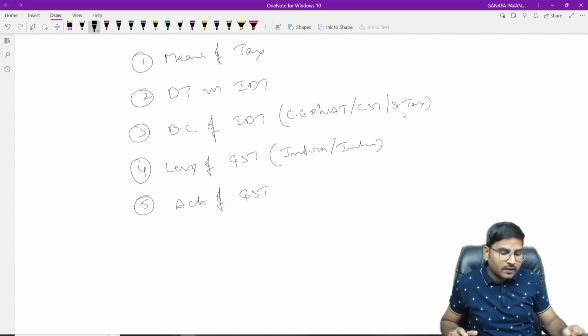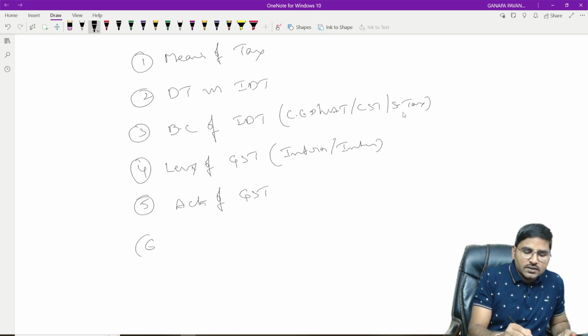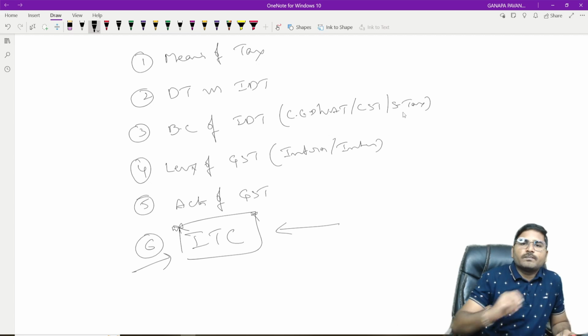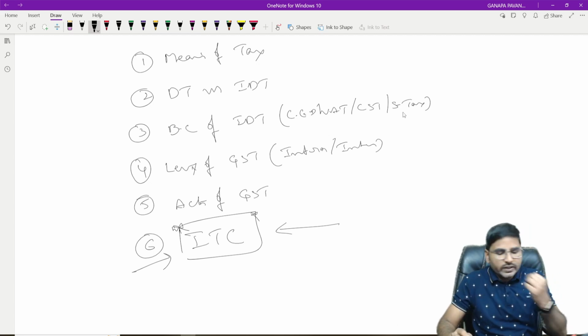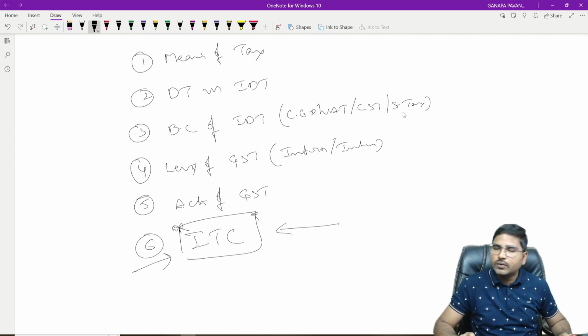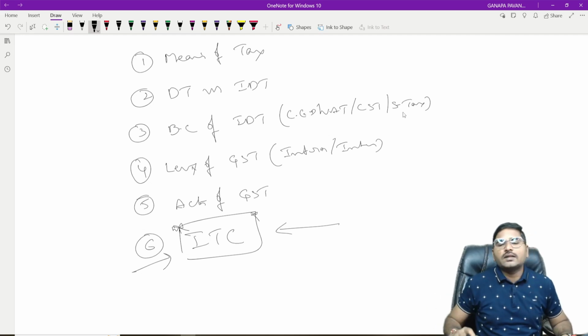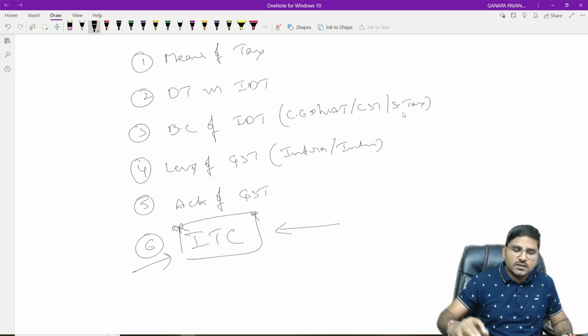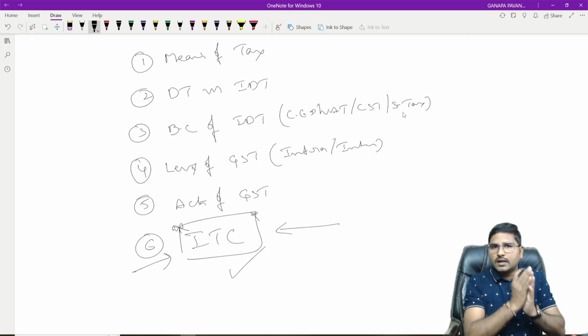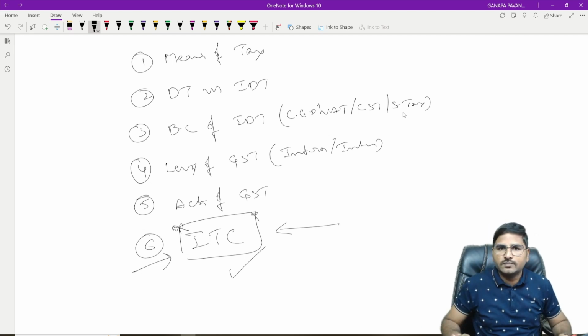How many acts are there and which acts are we going to learn at CMA Inter level? Is that right? And in the next session we are going to discuss the concept of input tax credit. I am going to give an overview of input tax credit, and it is the heart of GST. Without knowledge of input tax credit, if you learn the concept of GST, it's nothing. First you have to know the meaning of input tax credit, its background and the manner of availment of input tax credit under GST in the next session. After getting knowledge about input tax credit, let me start with the book material. Okay, that's all for the day.